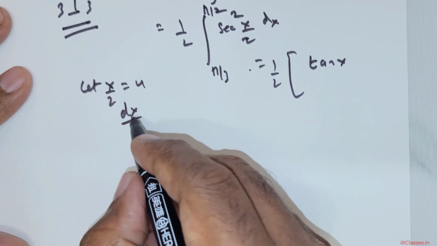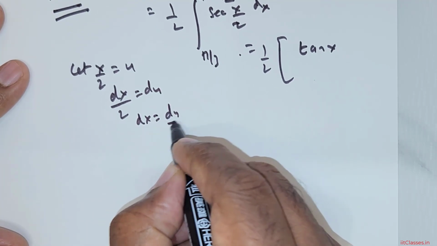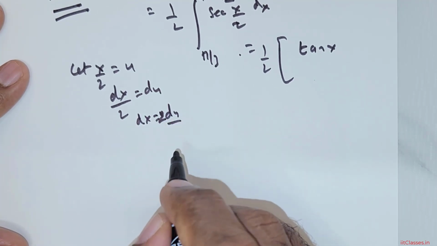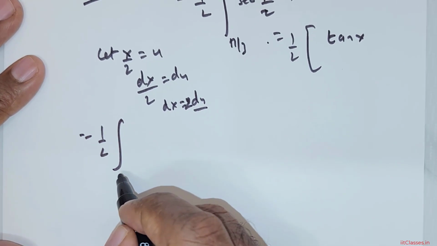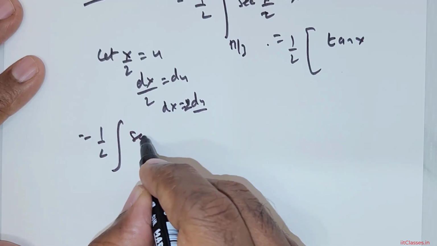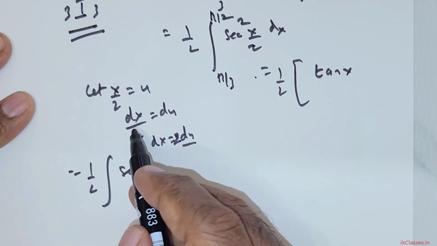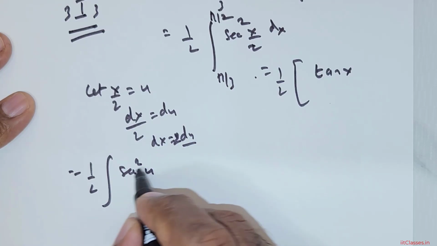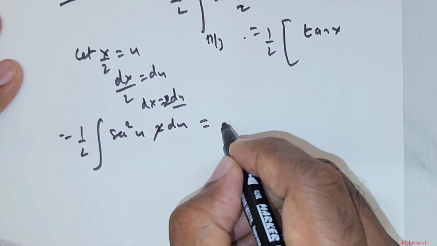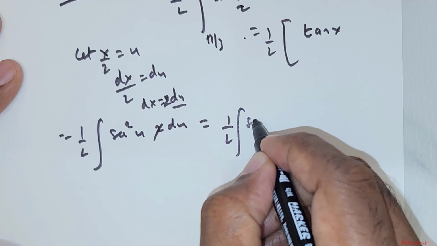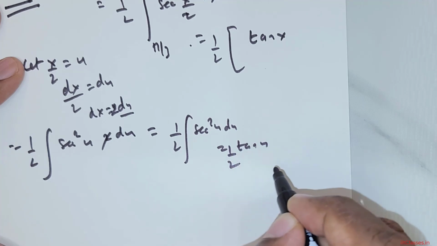So dx over 2 is equal to du, which means dx becomes 2 du. So 1 over 2 times integral, not touching the limits, secant squared x over 2 becomes secant squared u, and dx becomes 2 du. So the 2 gets cancelled, giving you half times the integral of secant squared u du, which is nothing but tan u, of course with the half there.